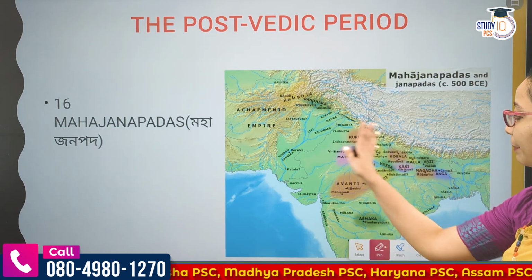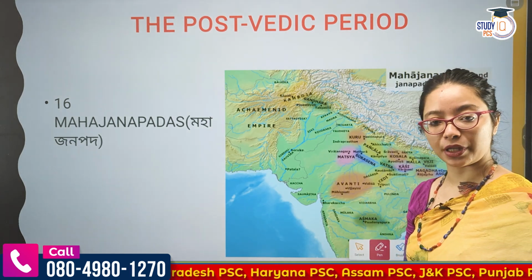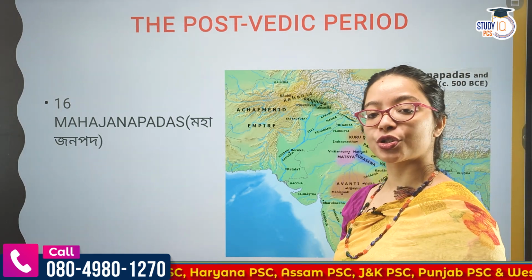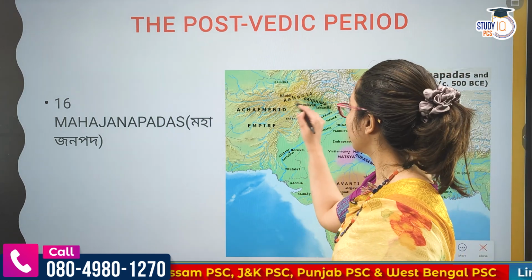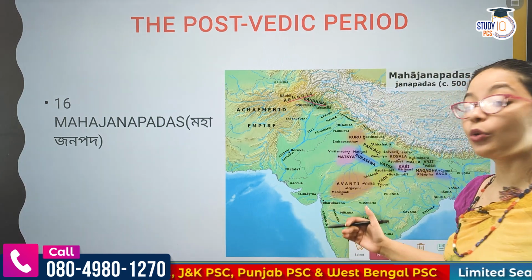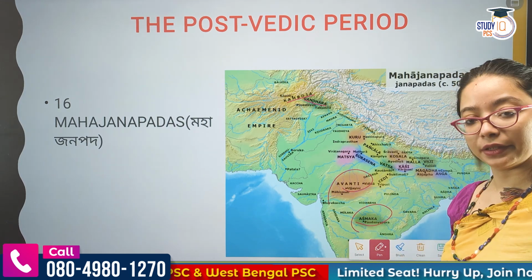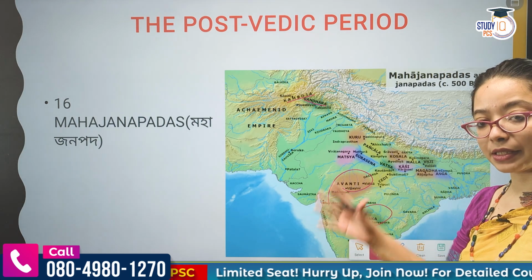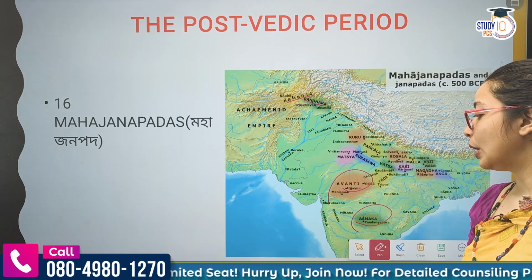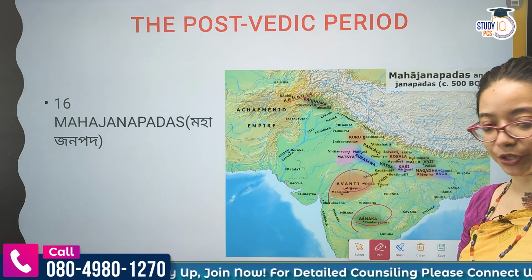Now let's refer to the map a little. In the north, the two Mahajanapadas you have are Kamboja and Gandhara. Then you come to the south, you have Asmaka. In the middle you have Avanti, which in contemporary time is part of Madhya Pradesh.